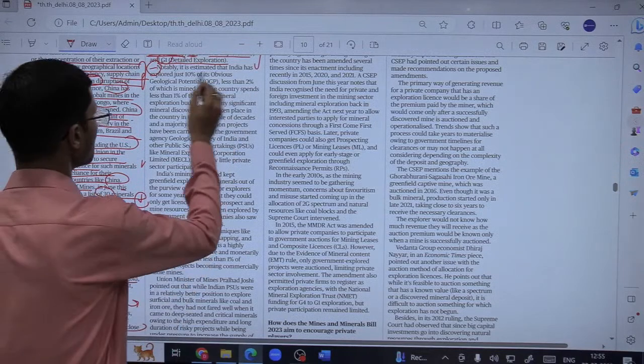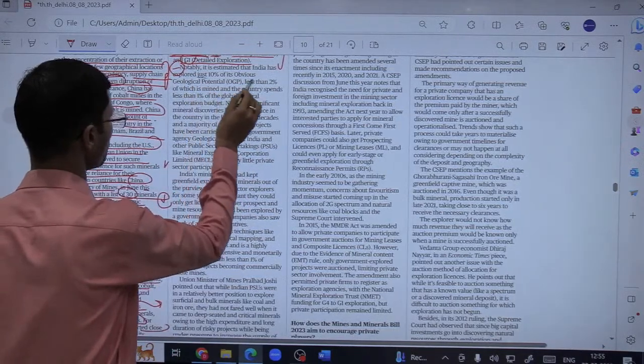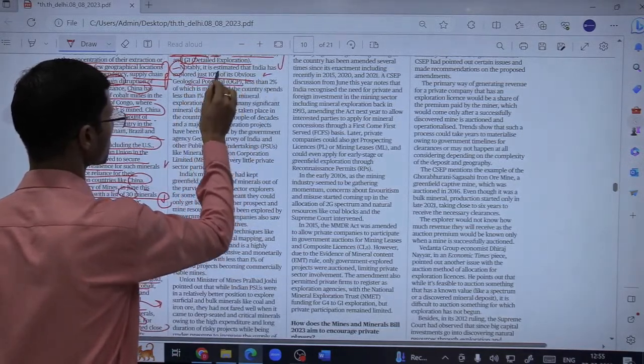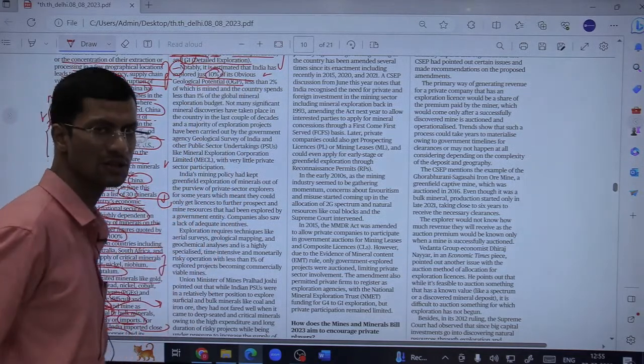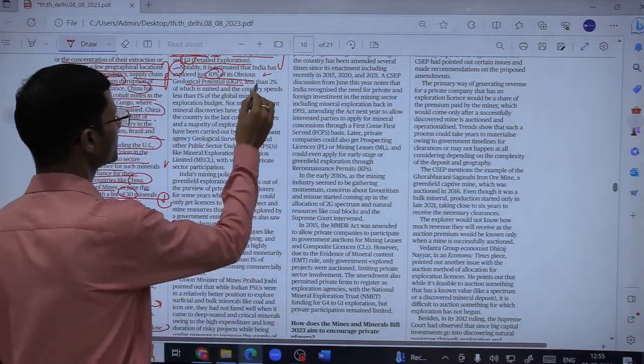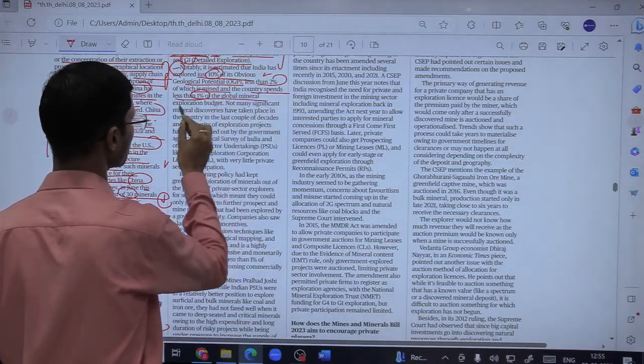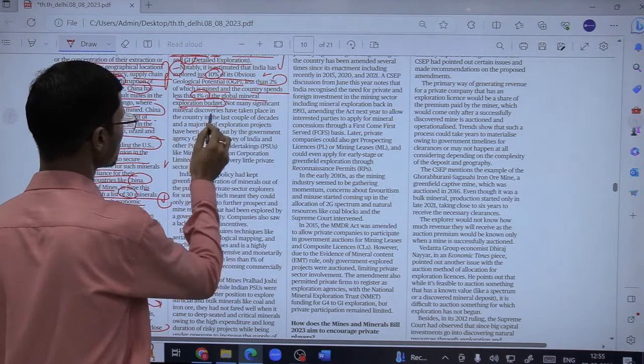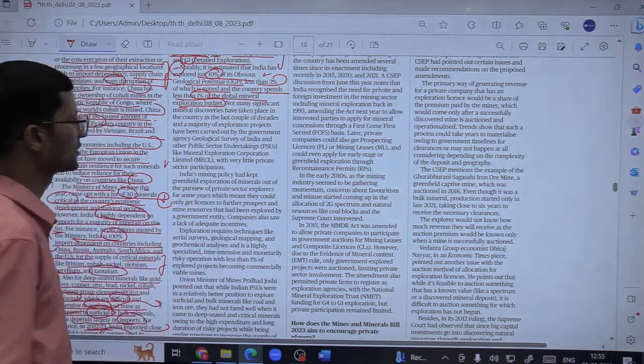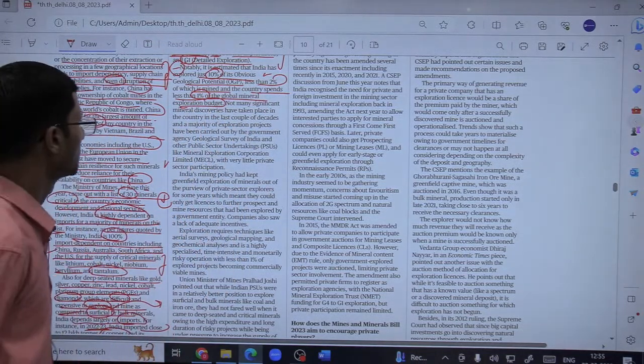Notably, it is estimated that India has explored just 10% of its obvious geological potential. Fine. So we have been able to explore just 10% of our potential so far, less than 2% of which is mined, and the country spends less than 1% of the global mineral exploration budget. Not many significant mineral discoveries have taken place in the country in the last couple of decades.